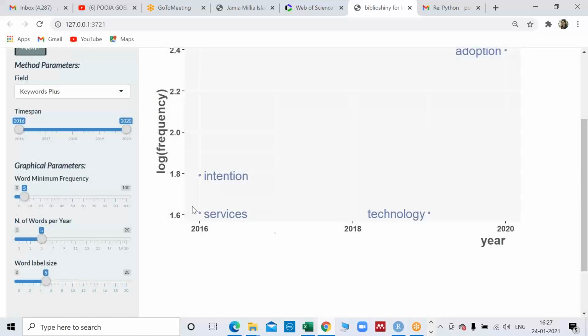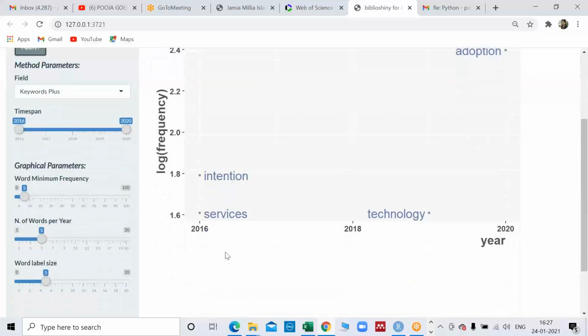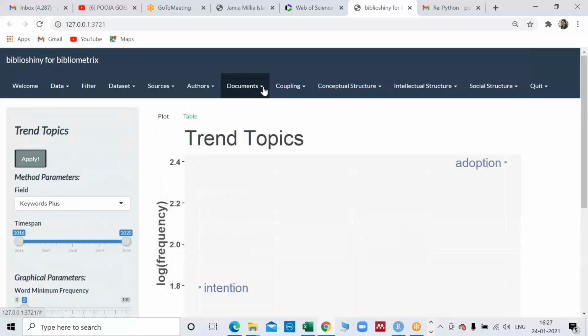Now this is again dot-wise. In 2016, these two keywords were main: intention and services, then technology took the lead, and now adoption is taking the lead. These are trend topics, so we get to know where we need to work. From intention to adoption, we are moving. Now we are not working much on intention, and it makes sense also. It came in 2010, 11 or 12. We were just doing intention, but nowadays, when many people are already using it, why are we talking about intention? We should work on adoption. So it makes sense in that way.